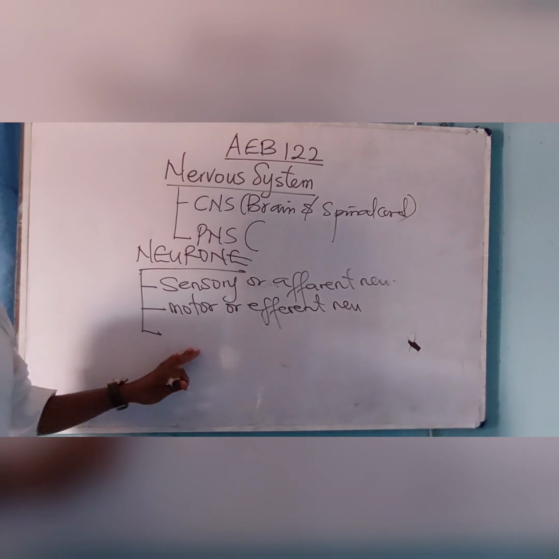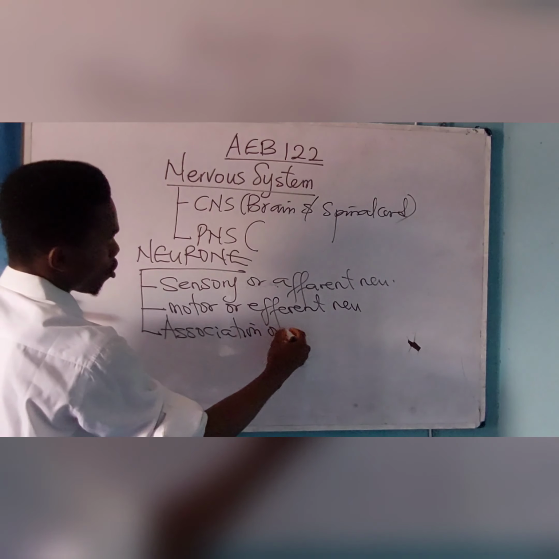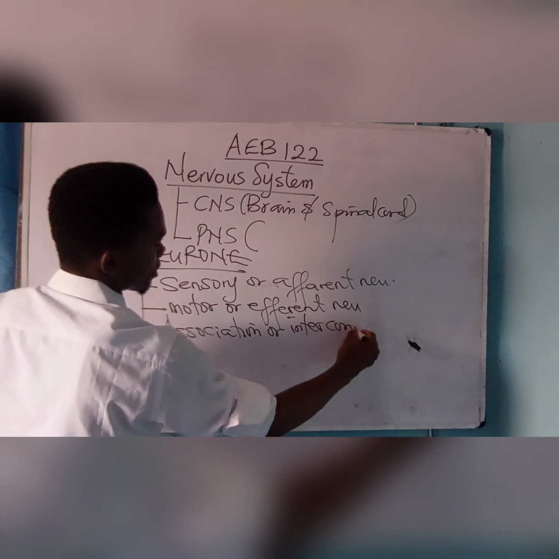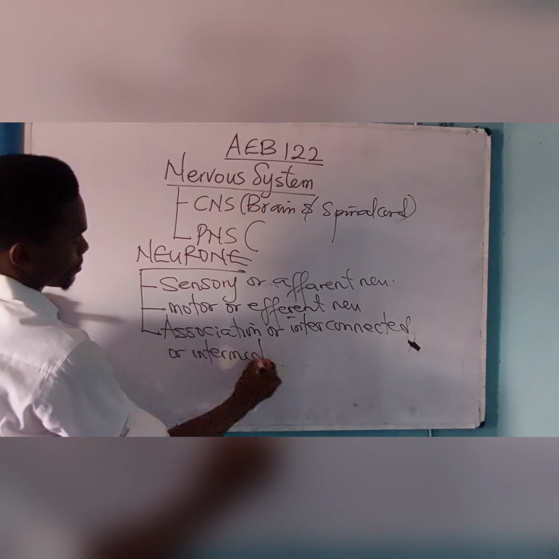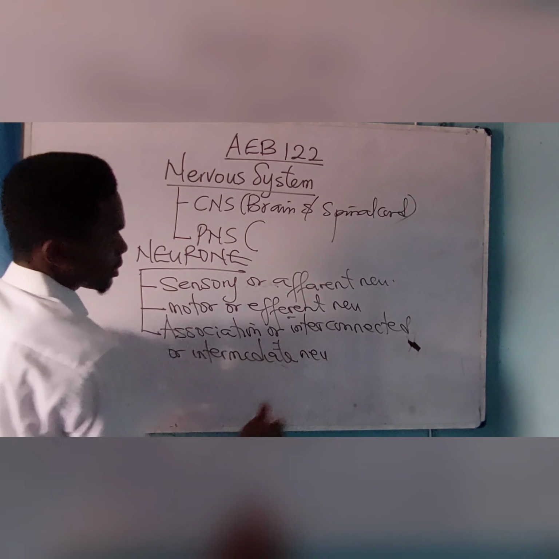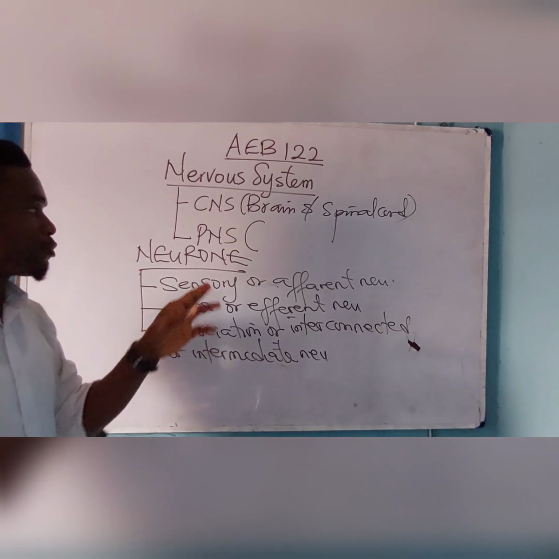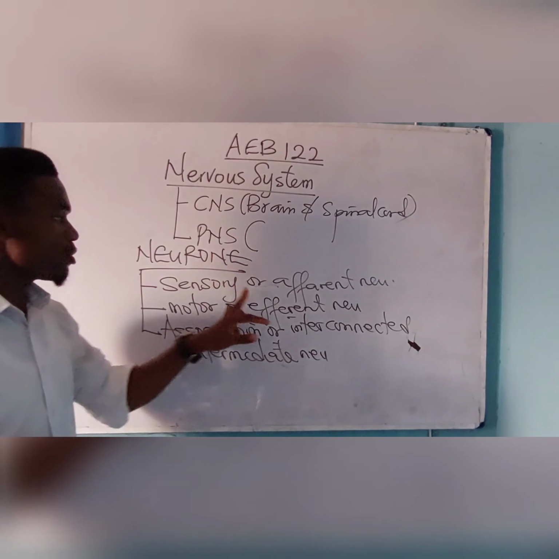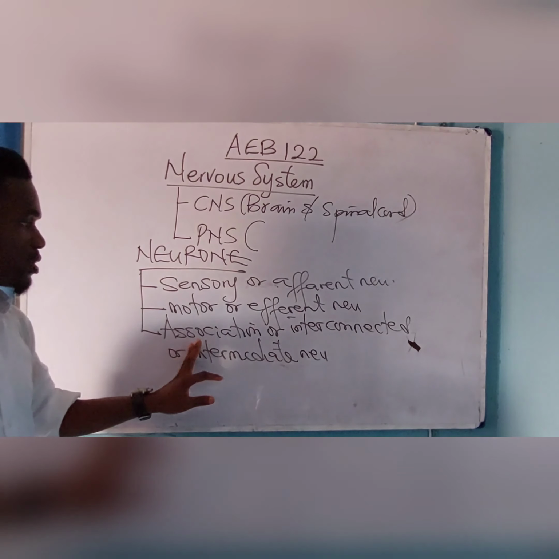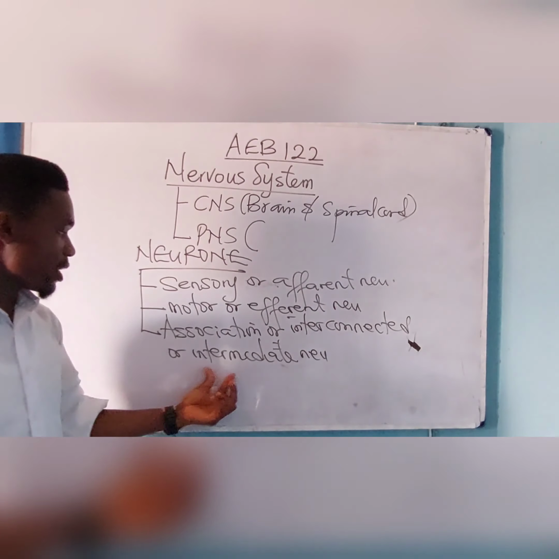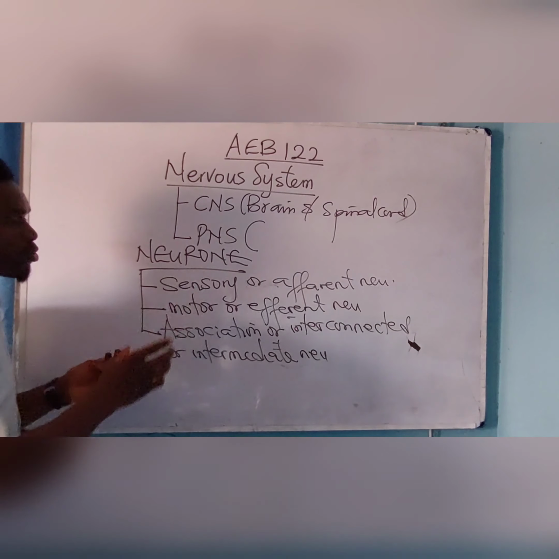And thirdly, we have the association or interconnected or intermediate neuron. Sorry, please pardon the noise emanating from the background. Please just focus. Now we have three types of neurons based on functions. We have sensory or afferent neuron, motor or efferent neuron, and association or interconnected or intermediate neuron.